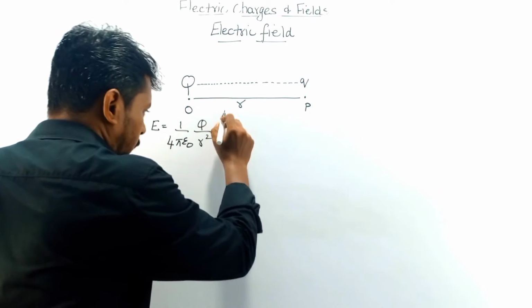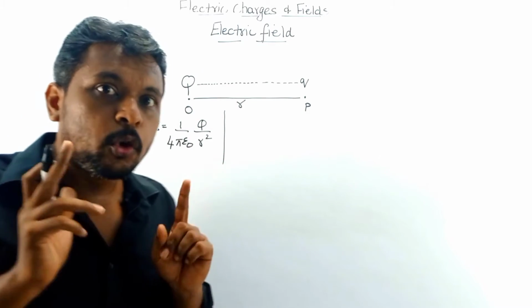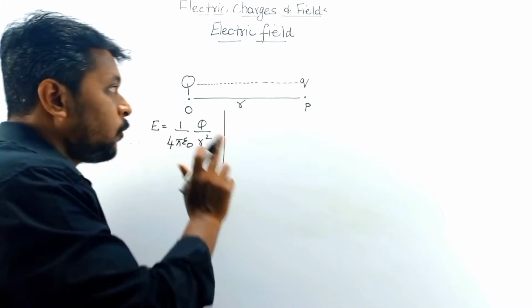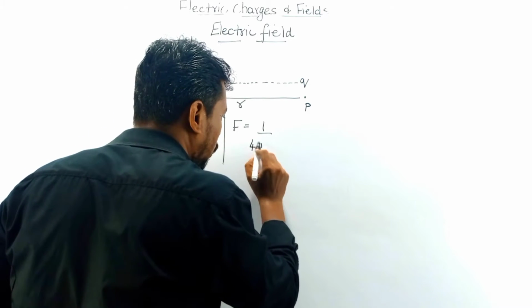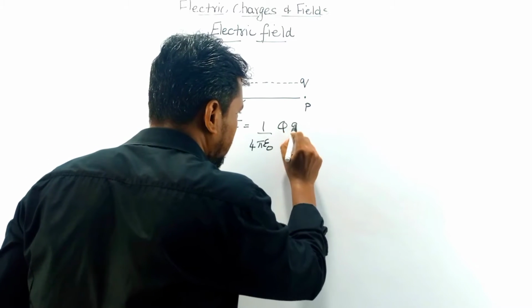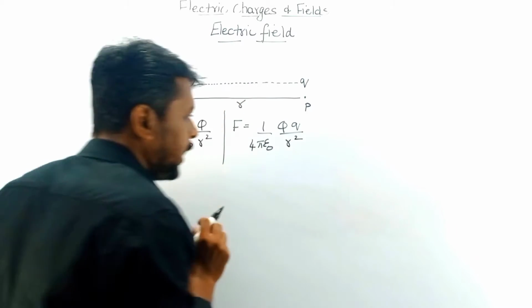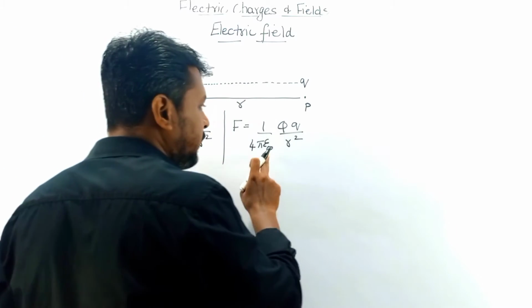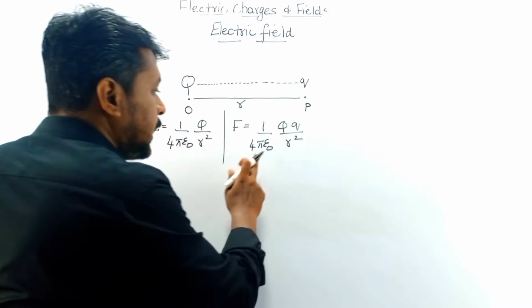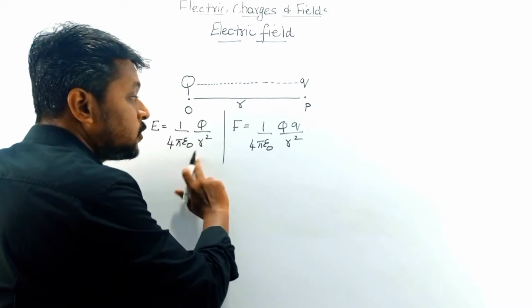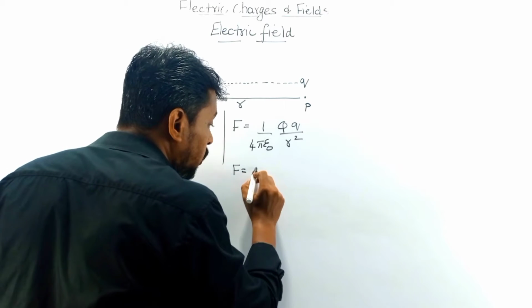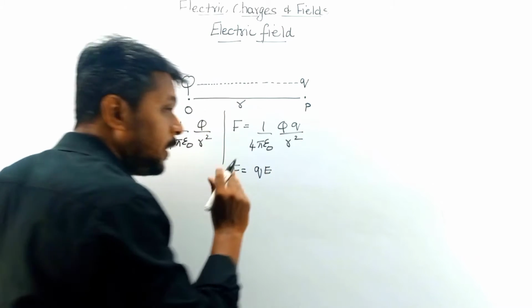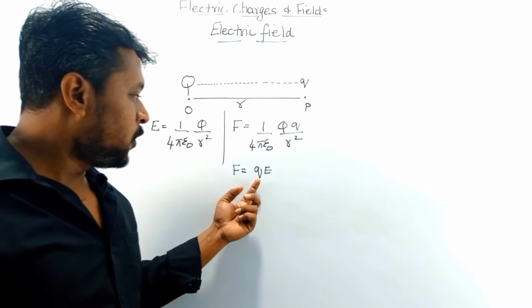Now according to Coulomb's law, the force acting between two charges is F equals 1 by 4 pi epsilon naught, Q q by r square. Let us compare both these equations. When you compare both, I can say that F is equal to Q into E.